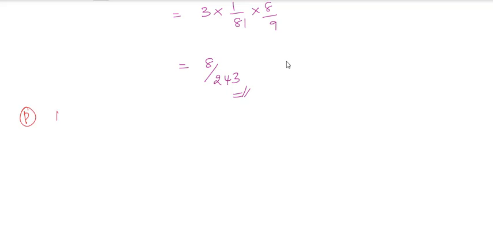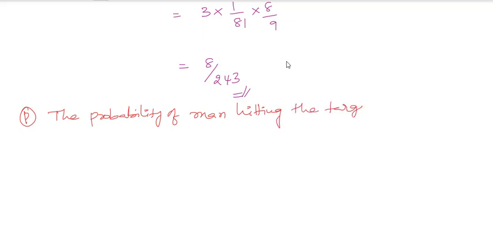Note down that the probability of a man hitting the target is 1 by 3. This is the p value they had given.